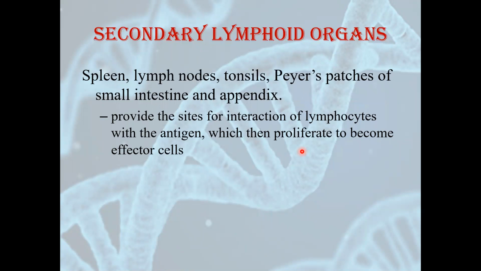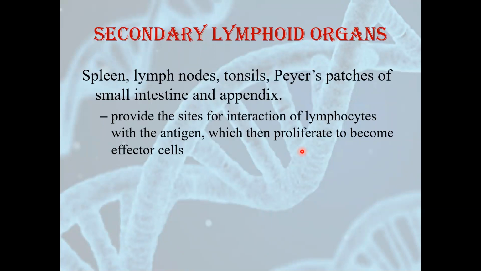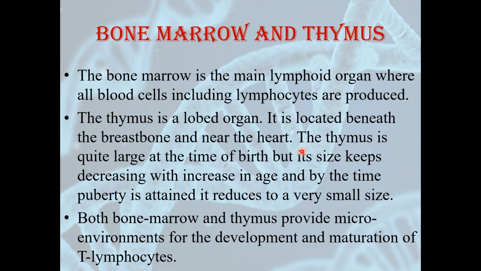Secondary lymphoid organs are the spleen, lymph nodes, tonsils, Peyer's patches of the small intestine, and appendix. They provide the sites for interaction of lymphocytes with the antigen, which then proliferate to become the effector cells. So the functions of primary and secondary lymphoid organs are different. Let's see one by one. First, we'll see primary lymphoid organs, that are bone marrow and thymus.